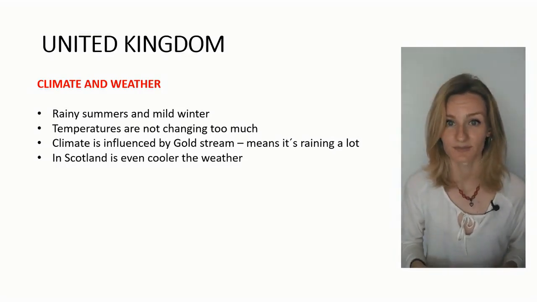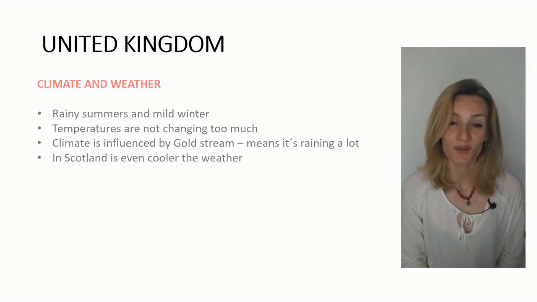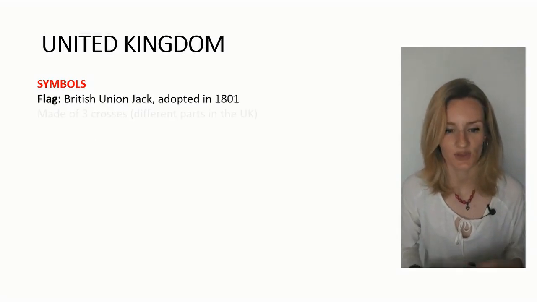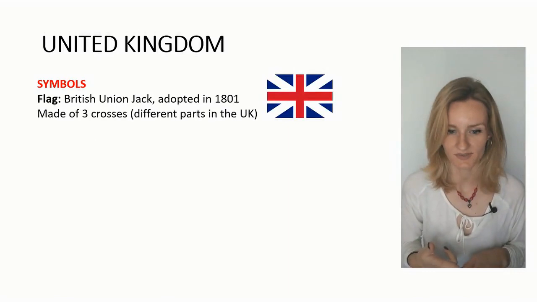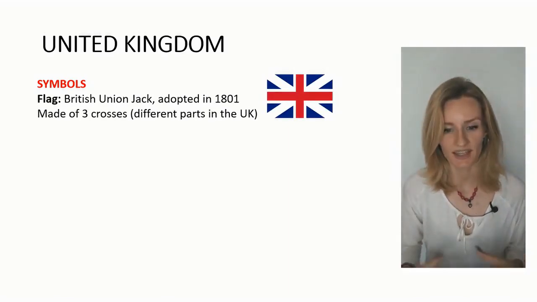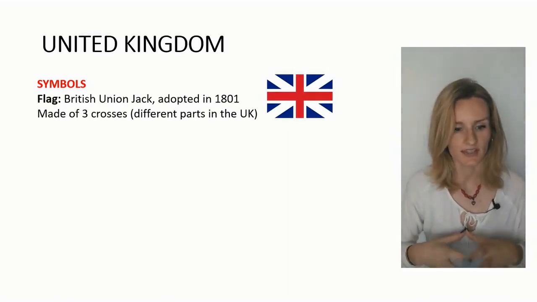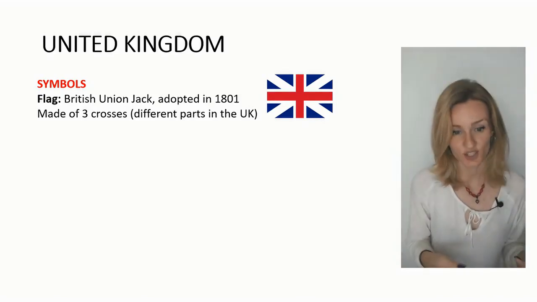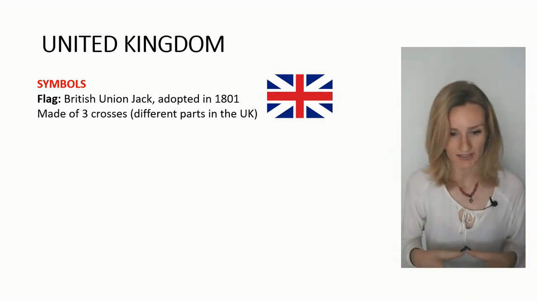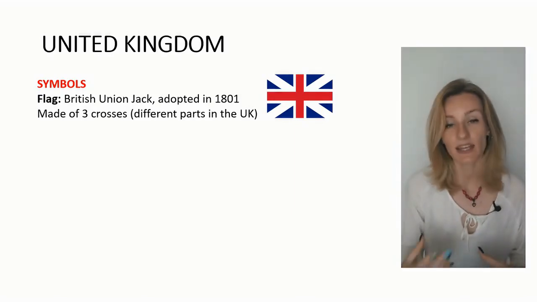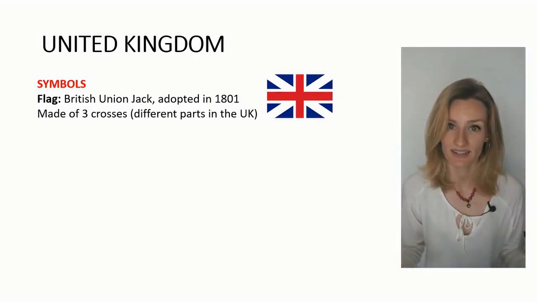What are the symbols of the country? Are there any symbols? Definitely yes. The symbols of the country are flag, anthem, and patron saint. Great Britain's flag is known also as the British Union Jack. It was officially adopted in 1801, and the flag is made up of 3 crosses.